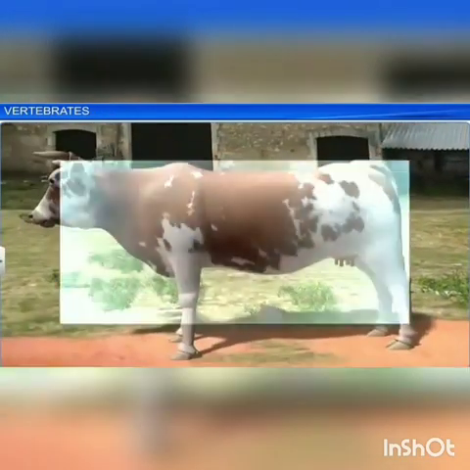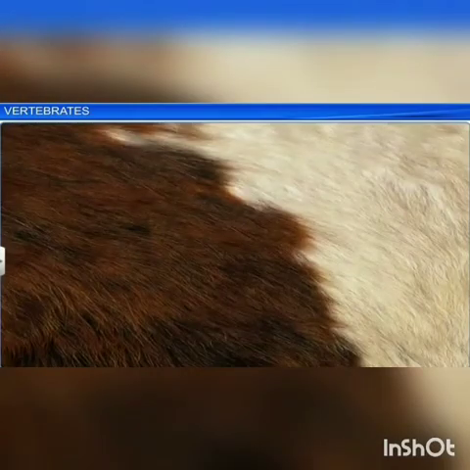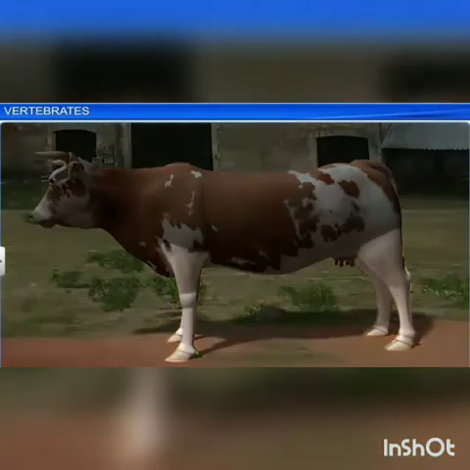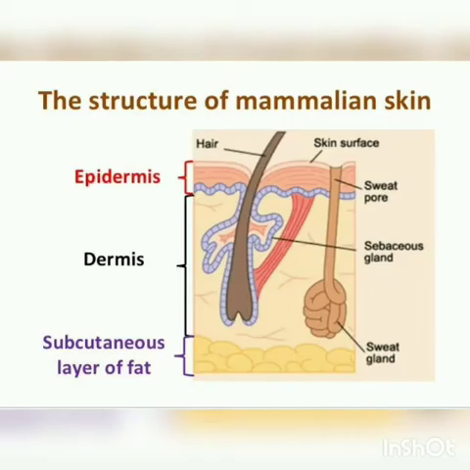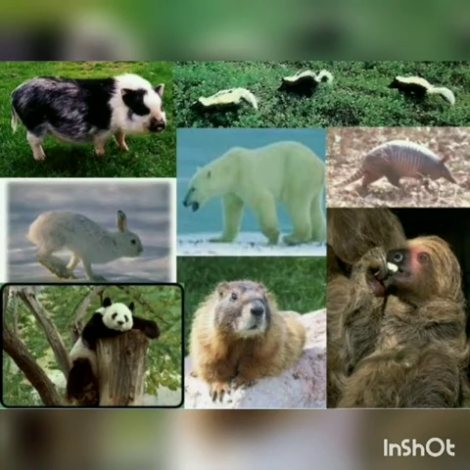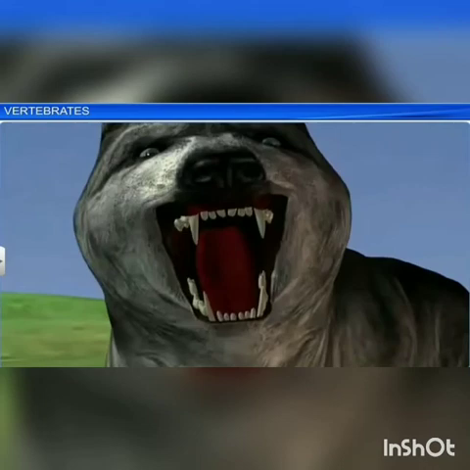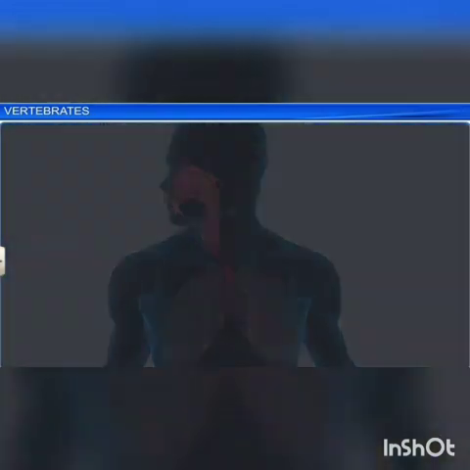They have two pairs of limbs which are adapted for walking, running and climbing. Their skin is glandular in nature, consisting of sweat glands, scent glands, etc. Exoskeleton includes horny epidermal horns, spines, scales, etc. And the teeth are thecodont, heterodont, and diphyodont.